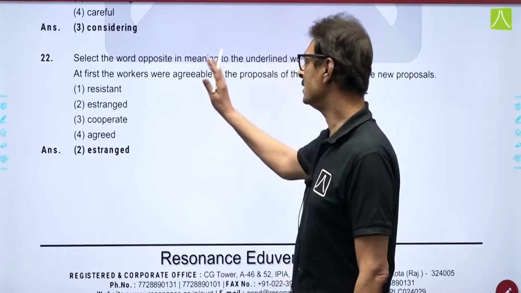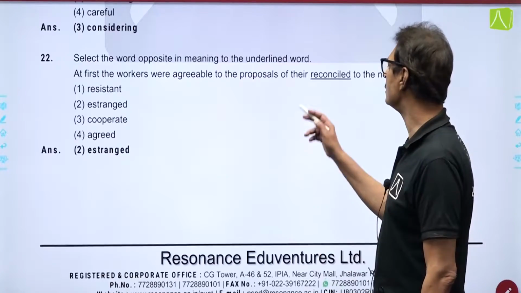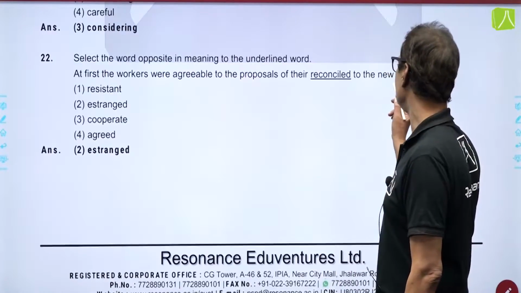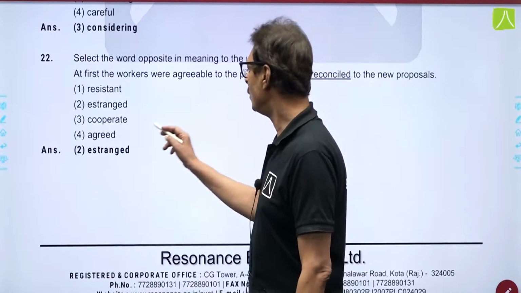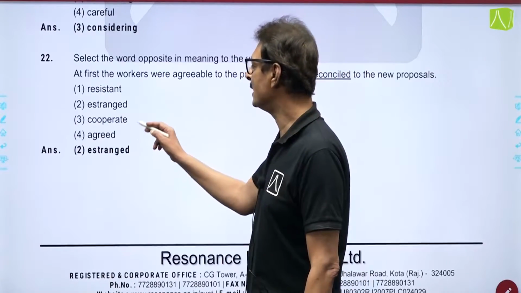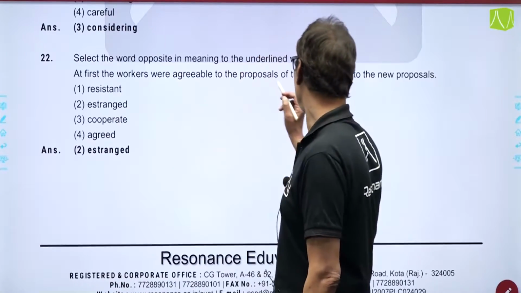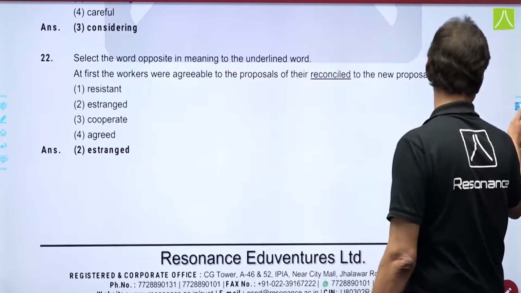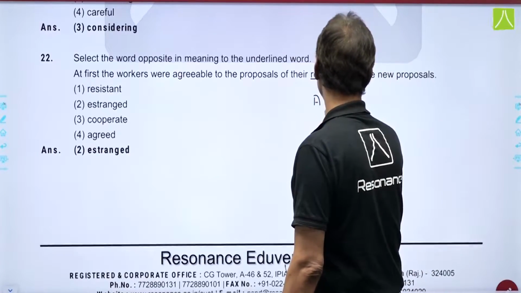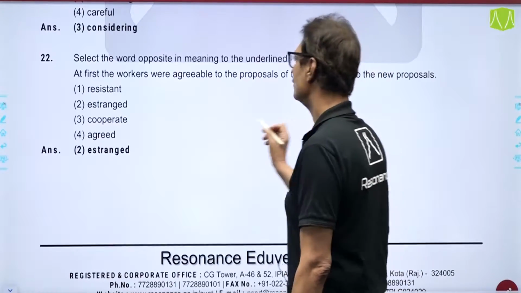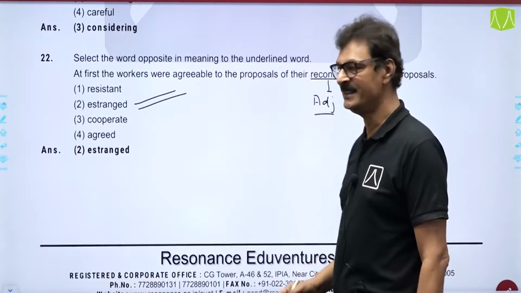One more synonym based. At first, the workers were agreeable to the proposals of their dash to the new proposals, and the correct answer cannot be cooperate, cannot be agreed, it should be either resistant or estranged. But when you try to see this word, as the things have been told, the adjective should be replaced with an adjective. This is an adjective. So, the correct answer should be option number 2, that is estranged.